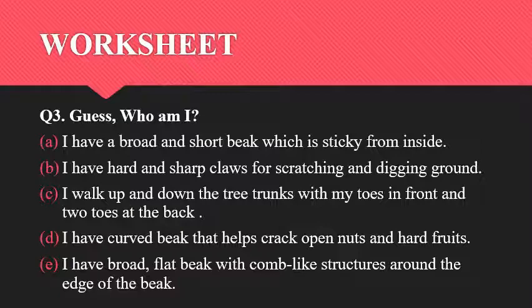Next one, you have to identify the bird and how its feet and claws help it. You have been given the type of feet and claws here: long slender legs. Who has long slender legs? Yes, cranes, herons and sandpipers. These are the birds. So you can write cranes, whatever you like.